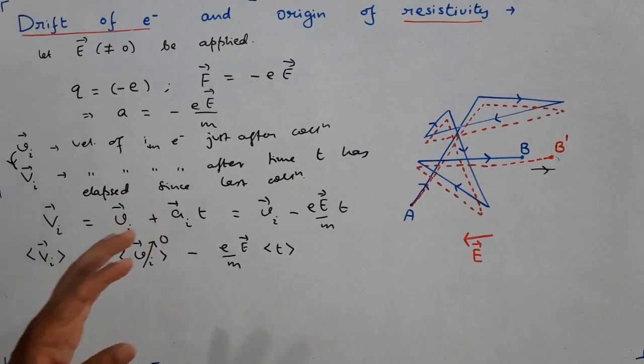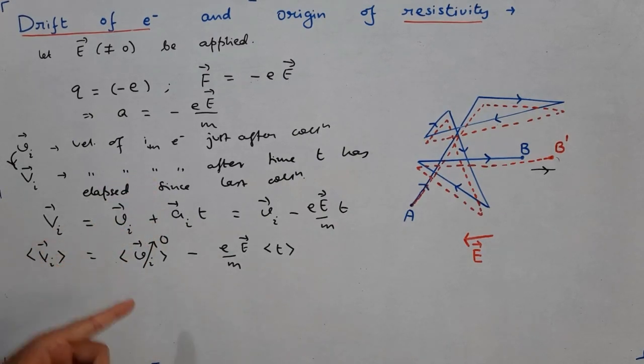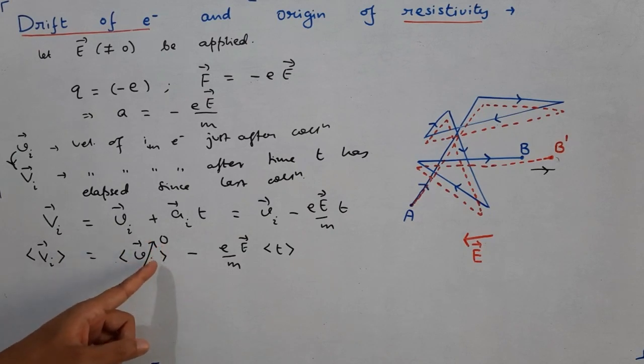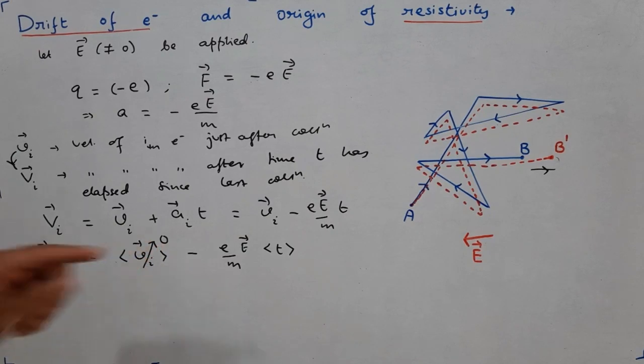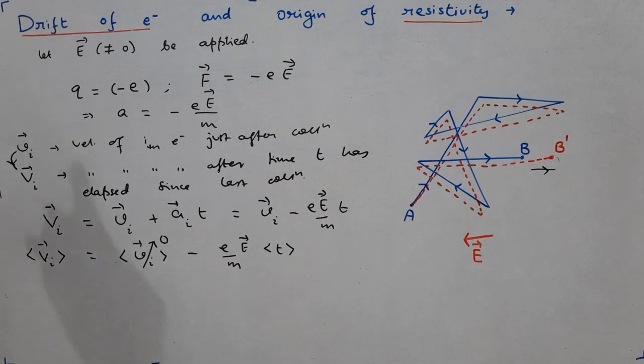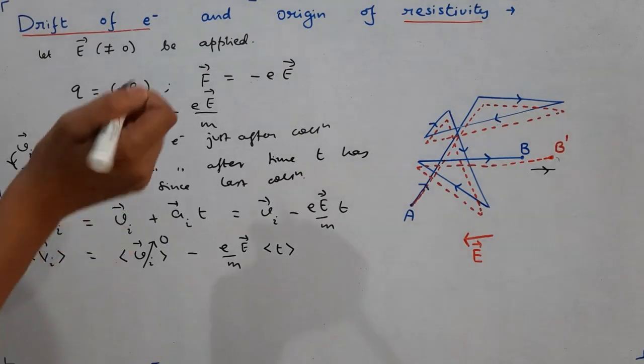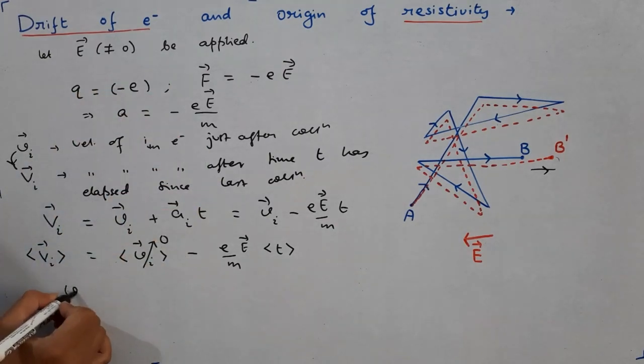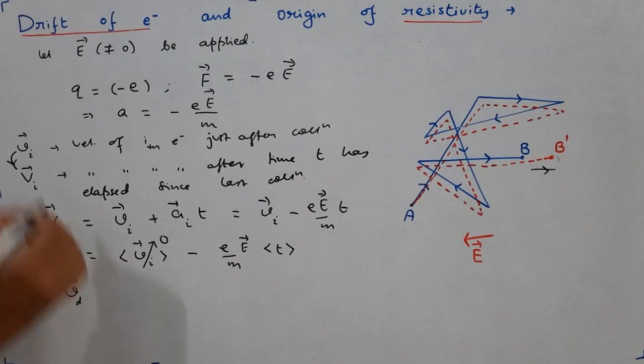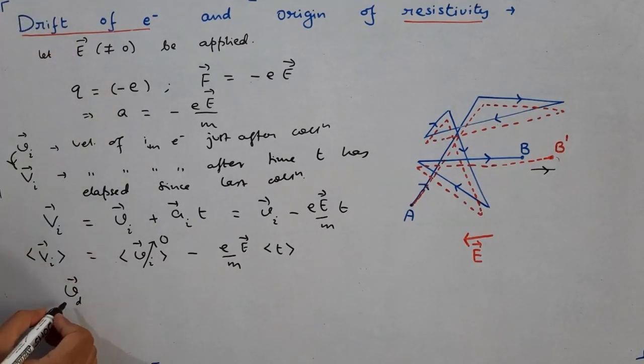Randomly they are oriented in different directions. Because of the random nature of these velocity vectors, their summation will be 0 and therefore their average will also be 0. This average value of capital Vi, we represent it as Vd, and this is what we call drift velocity or drift speed.